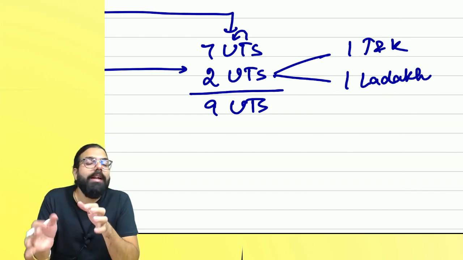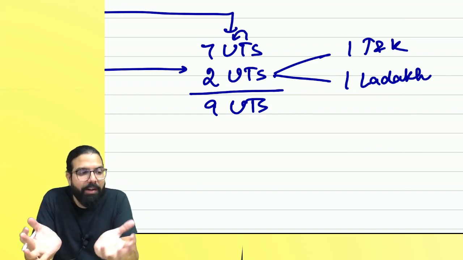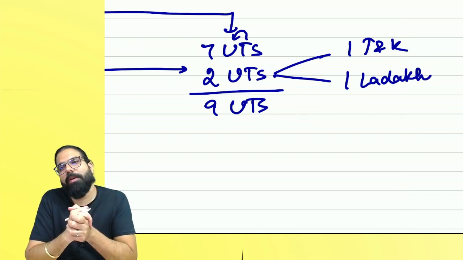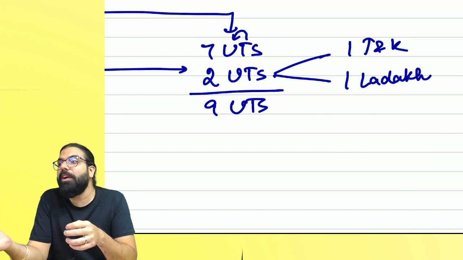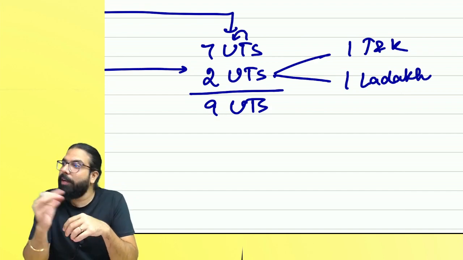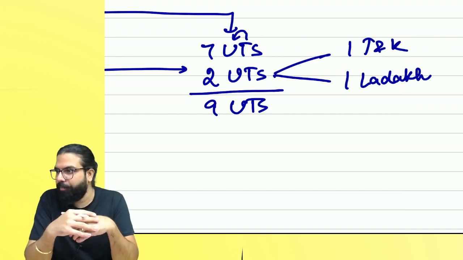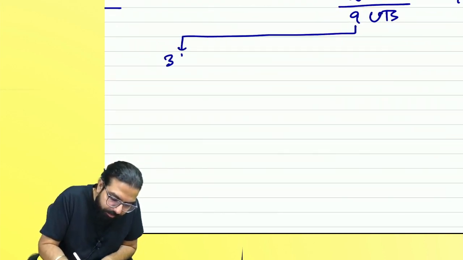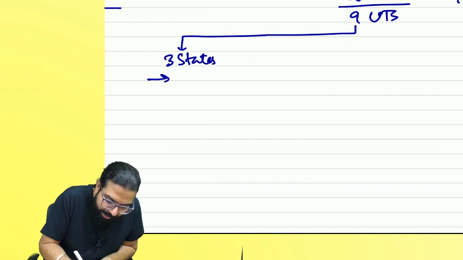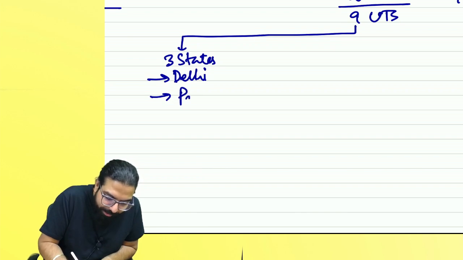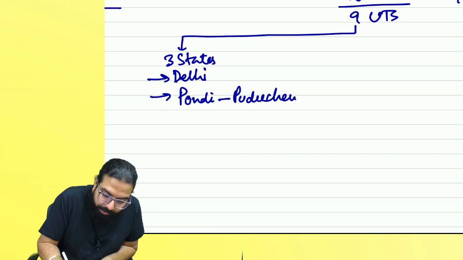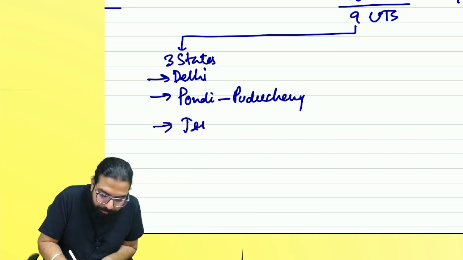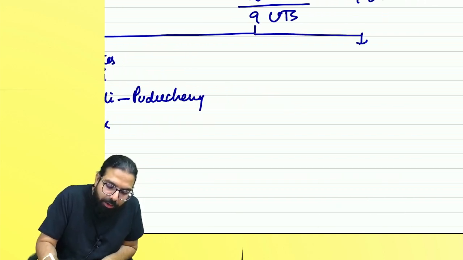Pondicherry. So like that, some union territories told the government that for better administration, we want you to give us some power, and hence some union territories have a legislature. They have their own CM, they have their own legislature. Okay, everyone? And those are the 3: Delhi, Pondicherry, or Puducherry. Don't write Pondi in exam. Puducherry. And the last one is Jammu, and the remaining are the union territories.